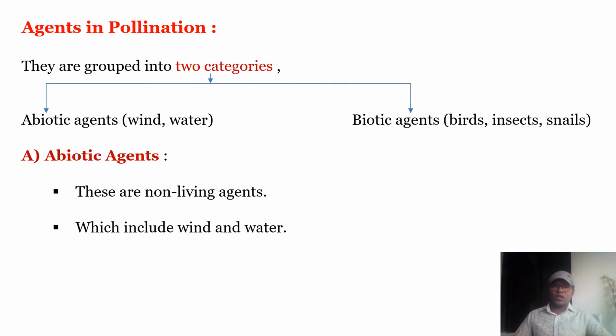There are two categories of agent. One is abiotic agent, which are non-living things, and second type is biotic agent, meaning living organisms, that is birds, insects, snails, snakes, etc. In detail we are going to study abiotic agents. These are the non-living agents which are responsible to carry pollen grains to the stigma, and they include wind and water.